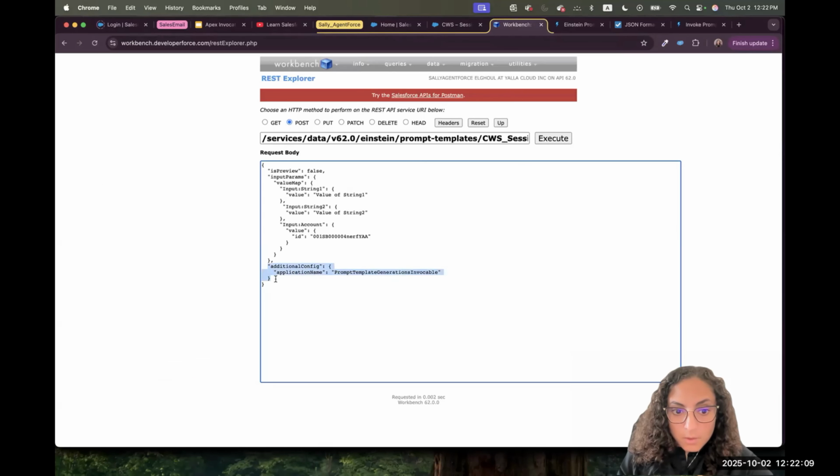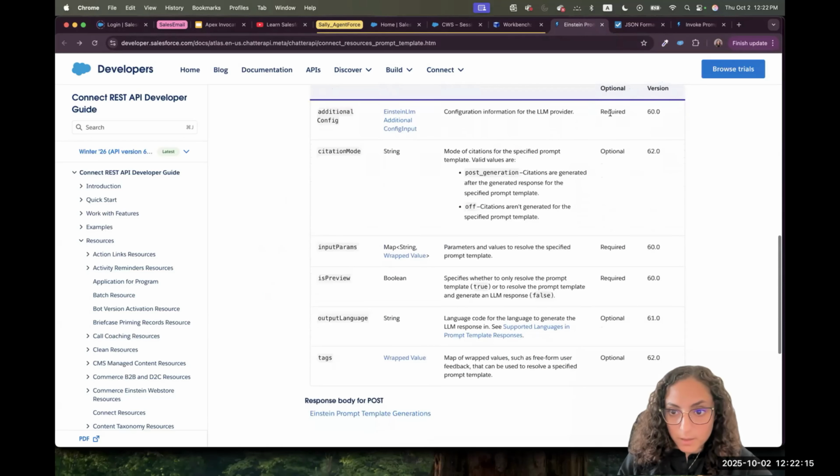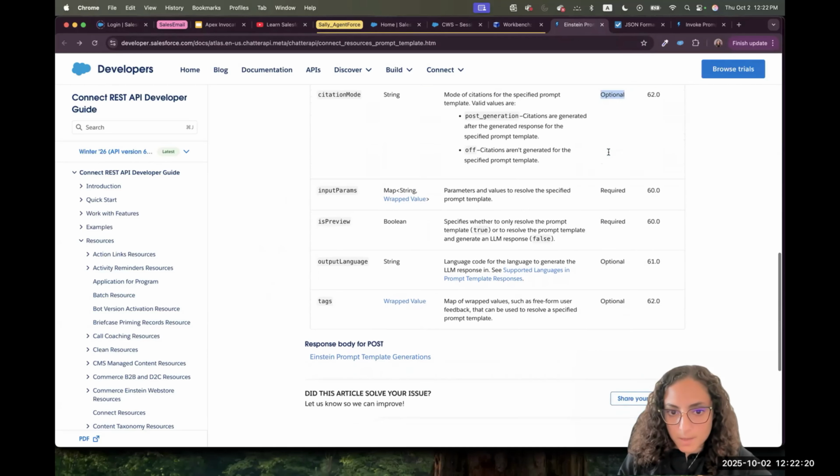So again, required is additional configuration. Is it preview or not? And input parameter. If I go back here, we have additional citation mode, which is optional. We'll skip it for now. Input parameter is required, I need it. Is preview is required, and the rest two are optional. So it's very important to learn how to read it, because if you try to invoke it without is preview, it can be wrong because it's required to pass.